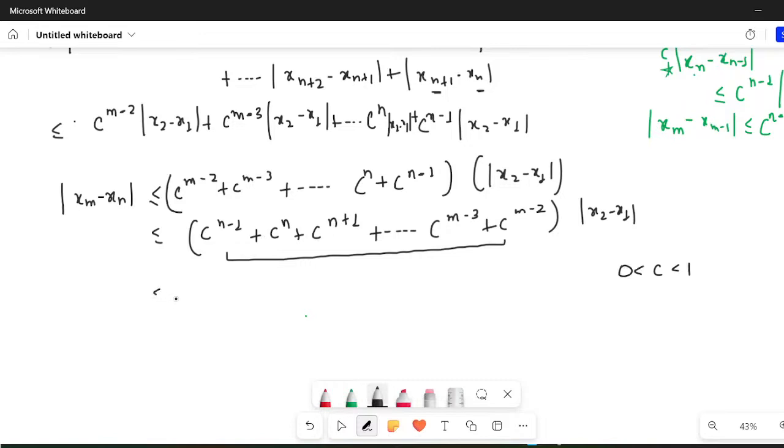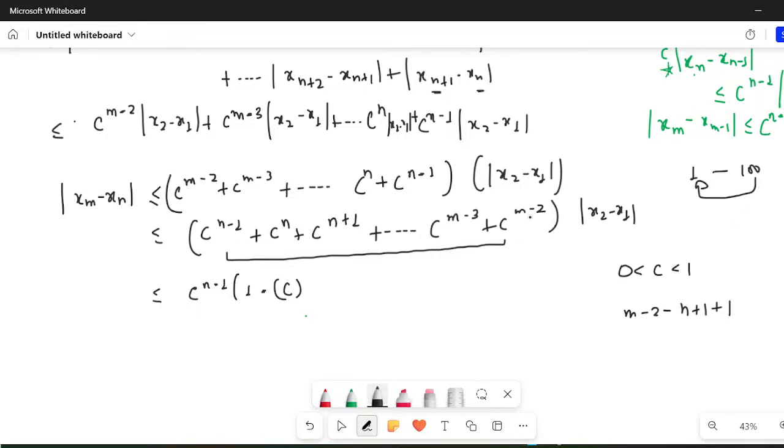So I can write it is less than or equal to a times (1 minus r raised to power number of terms). How many terms are here? m minus 2 minus (n minus 1) and again plus 1. Because always remember, if I tell you to count from 0 to 100, you count how many? 100 minus 0, that is 100, and you add 1 also.